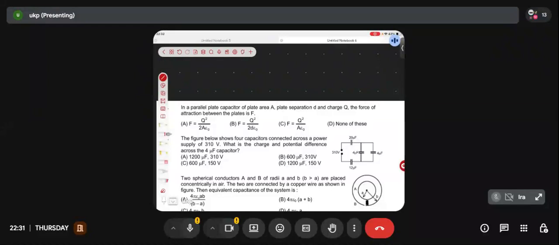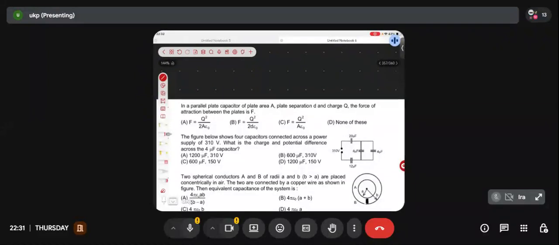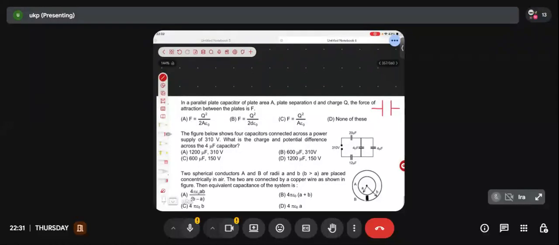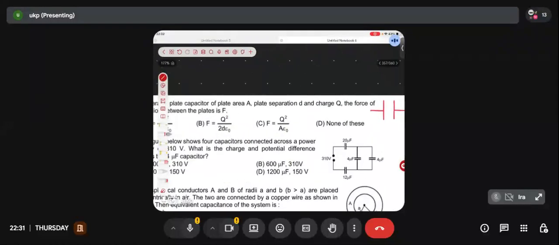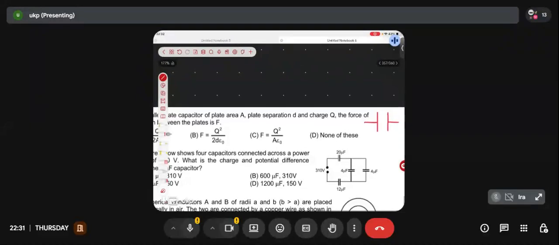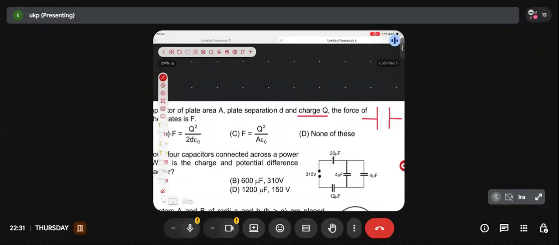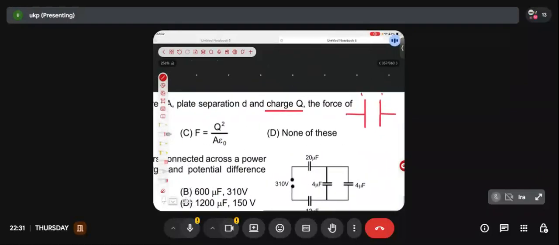A parallel plate capacitor of plate area A, plate separation D and charge Q, find the force of attraction. Okay, did we study something like this? In a parallel plate capacitor, the capacitor consists of 2 plates. If the charge on the capacitor has been mentioned to be Q, as we know, the 2 plates of the capacitor have charges of equal magnitude but opposite in sign. So if one of the plates is having plus Q charge, the other plate will be having minus Q of charge, right? Did we study something like this?